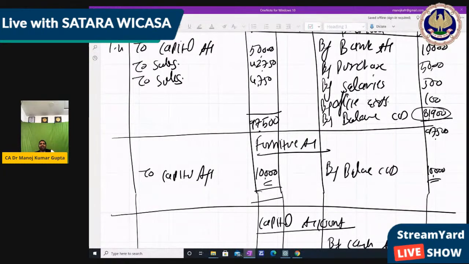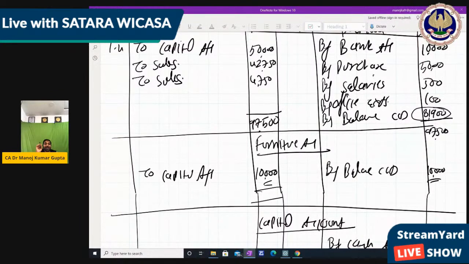So how to make this trial balance? We have to write these balances. The trial balance also has two columns, debit and credit, because in the entire accounting there is a double entry system. Now the question is, is this balance a debit balance or a credit balance? Many students are confused about this, whether the balance received is a debit balance or a credit balance. So friends, this 81,900 balance is on the credit side. But why is the balance on the credit side? Because there is more in the debit side. You can see the debit column is more. That's why the balance remains on the credit side.